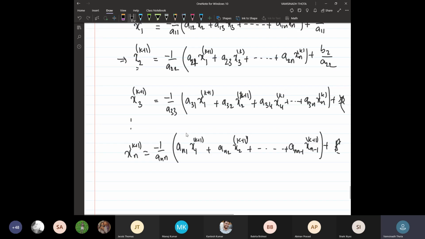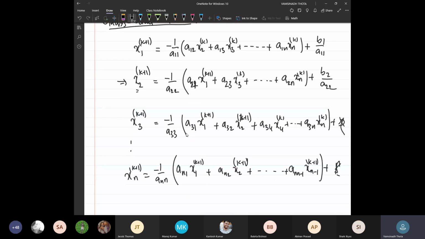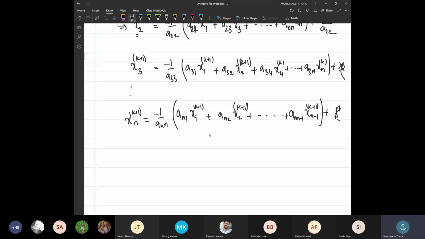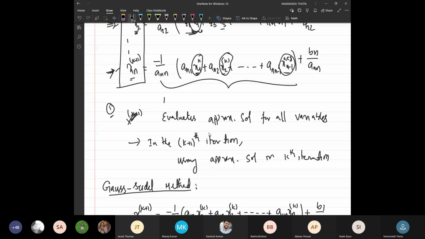Okay, so this is what the Gauss-Seidel method uses, the algorithm. Generally, this method is called the method of successive displacement. And the Gauss-Jacobi method is called the method of simultaneous displacement.